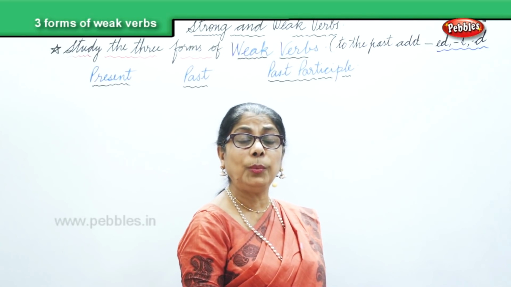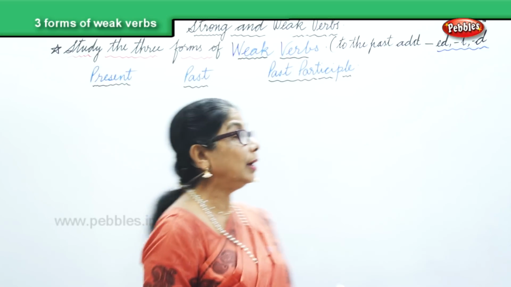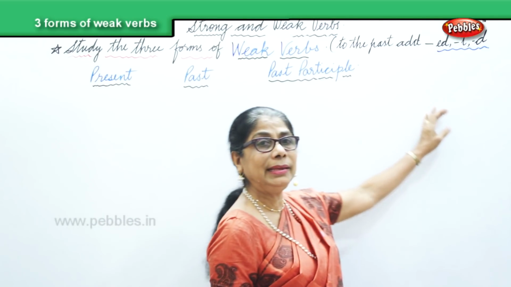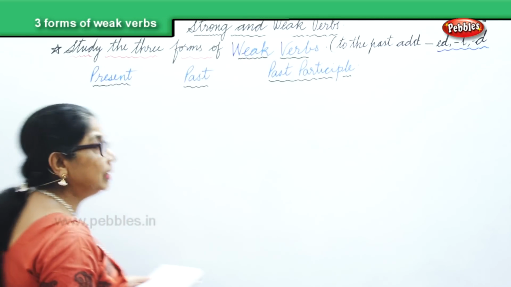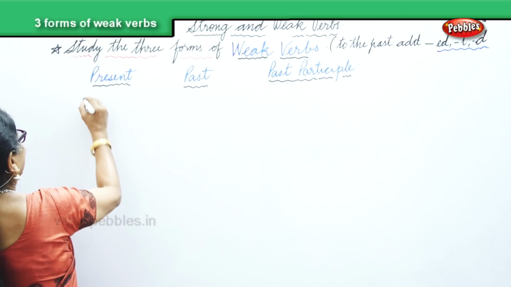We have some more to go. We are looking at the three forms of weak verbs. The past tense is formed by adding ed, t and d to the present. Now, the last word for d we have dwell.